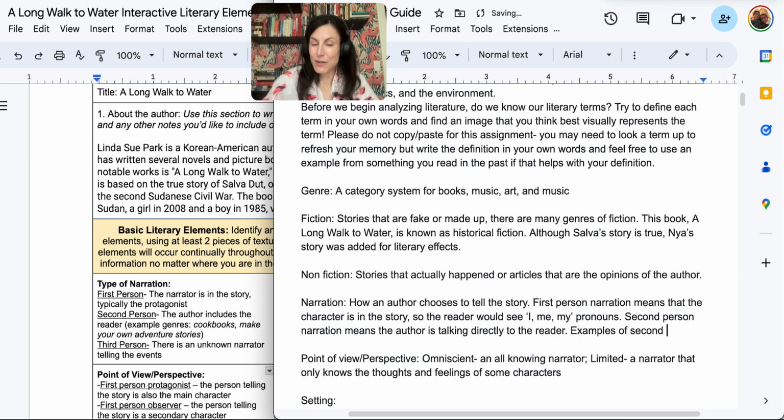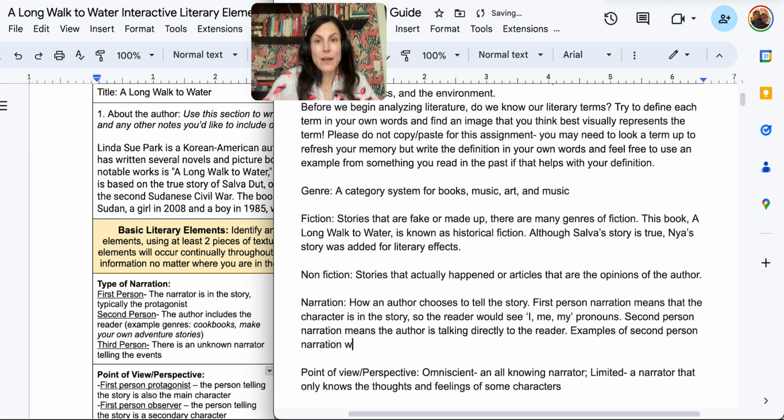Examples of second person narration would be cookbooks or adventure novels. If you ever read an adventure story when it says, you approach the bridge, turn to page 6 to cross the bridge, turn to the next page to take the other path, something along those lines, you would see the pronoun you.